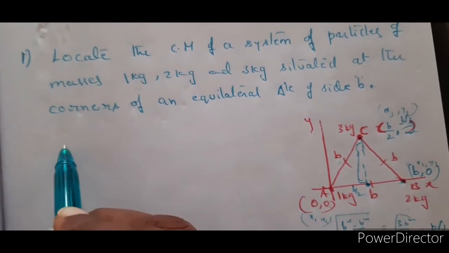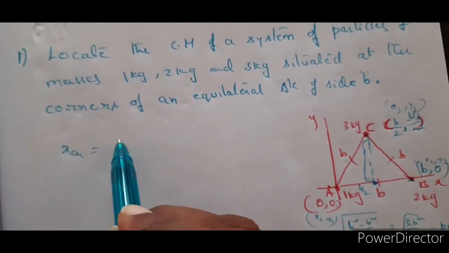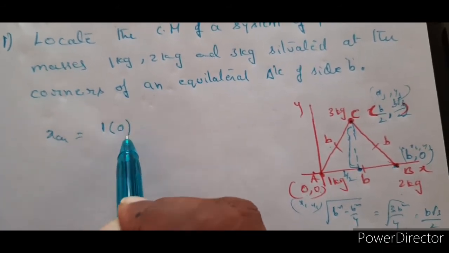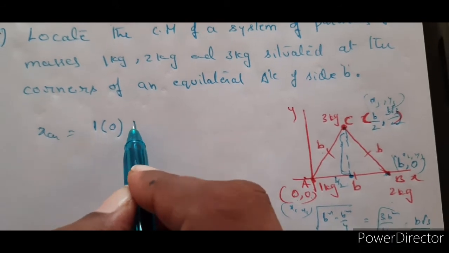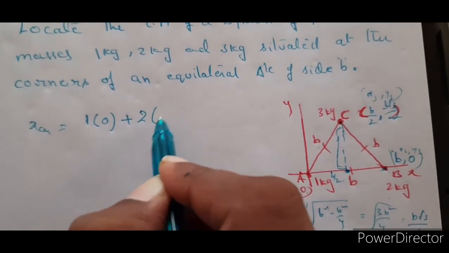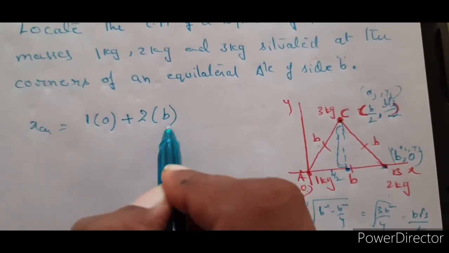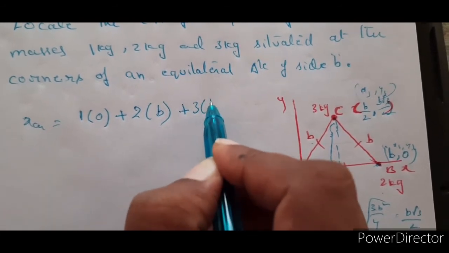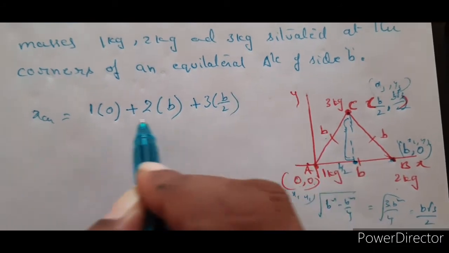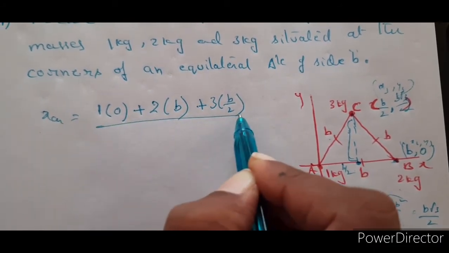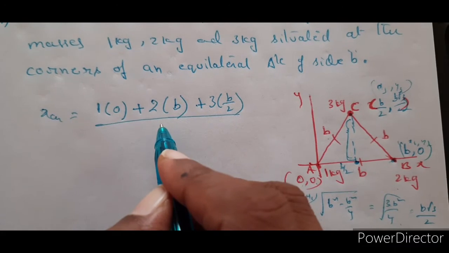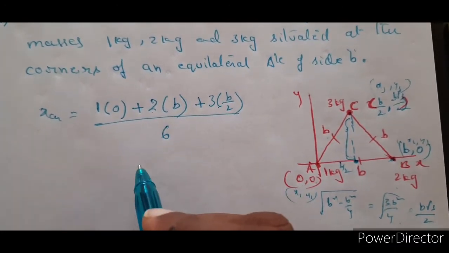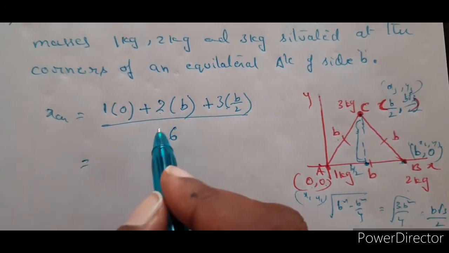Now what is xcm equal to? m1 x1, what is m1? 1 kg, the x1 being 0, that is at the origin, plus m2 being 2 kgs, that is on the x-axis at a distance of b, plus m3 x3, m3 being 3 kgs into x3 which is b by 2. So m1 x1 plus m2 x2 plus m3 x3 divided by total mass being 1 plus 2 plus 3, that is 6. So let us simplify that.